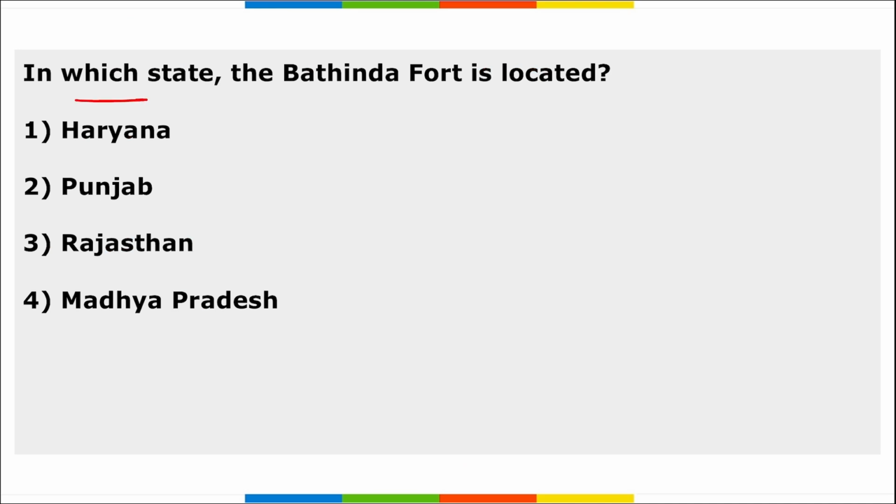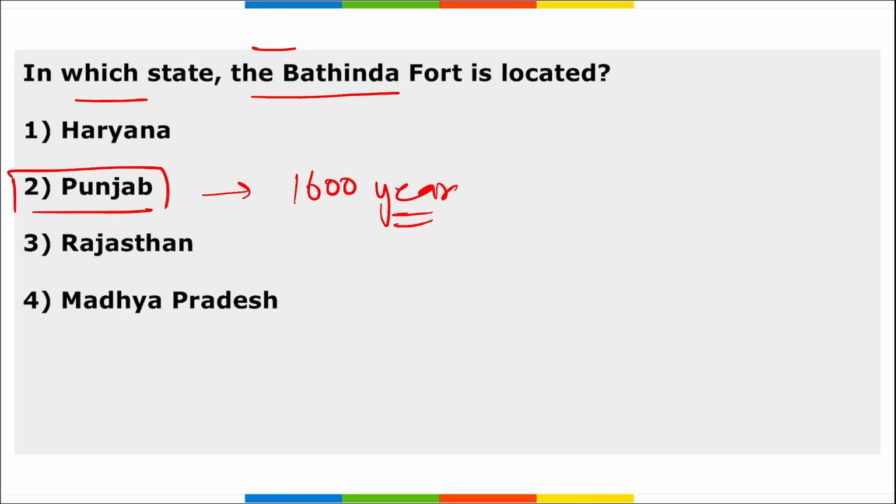Next, in which state is the Bhatinda Fort located? Bhatinda Fort is located where? It is located in the state of Punjab, right? And it is believed to be the oldest surviving fort in the country. It dates back over 1600 years. Correct? Next.